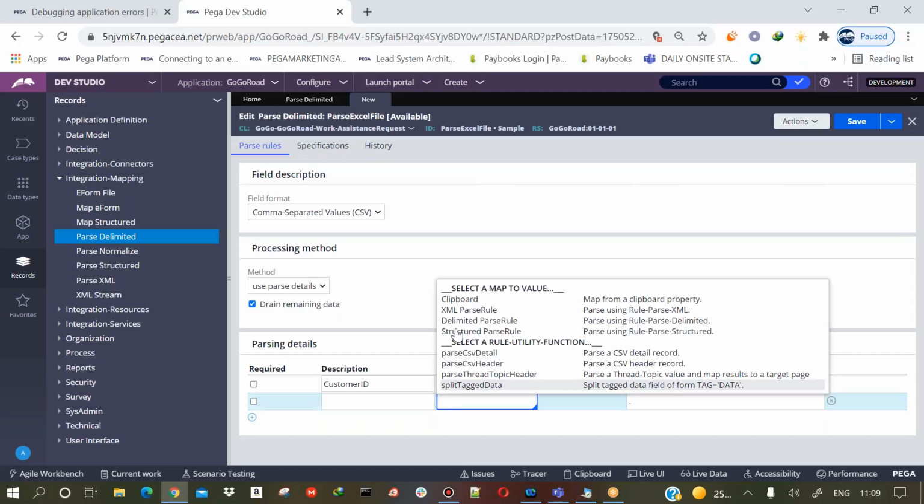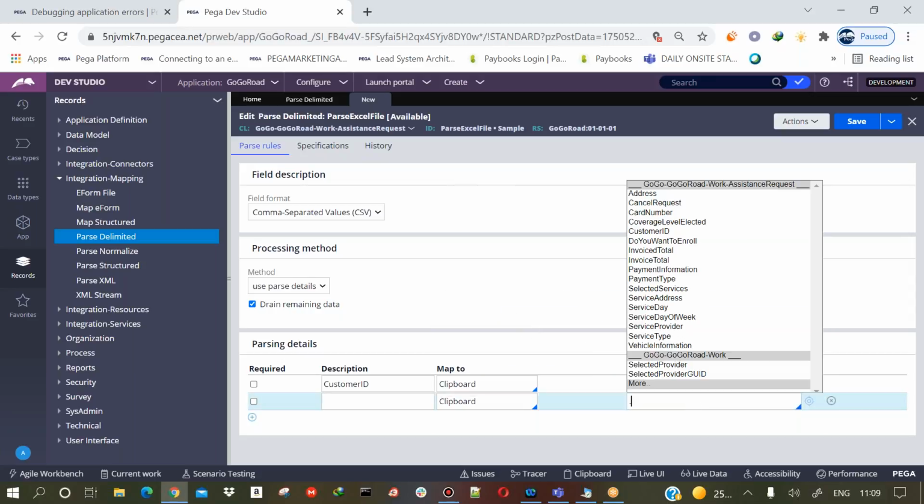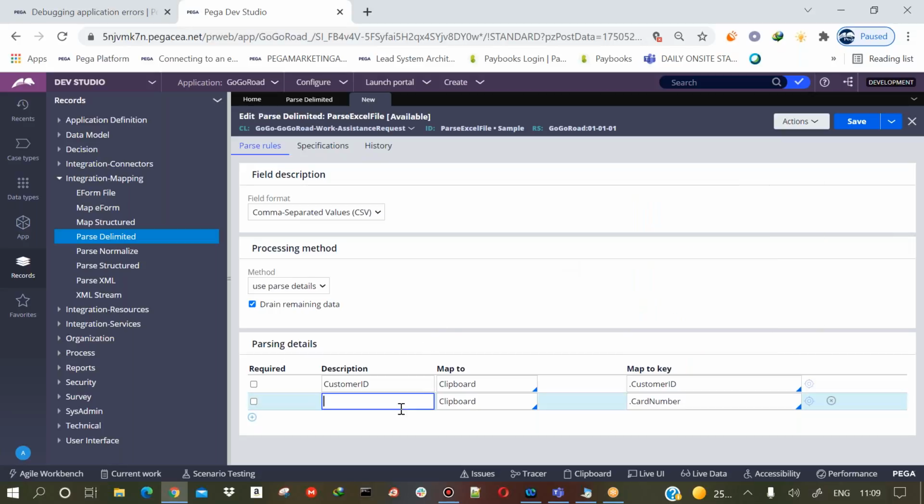So just select clipboard and then click on dot, and for example I'll say card number. Let us say your column name is something like credit card number. So whatever the column name is in the file, you will give it here, and whatever the property to which you want to map, you will give that property name here. So that's what you do in the parse delimited.